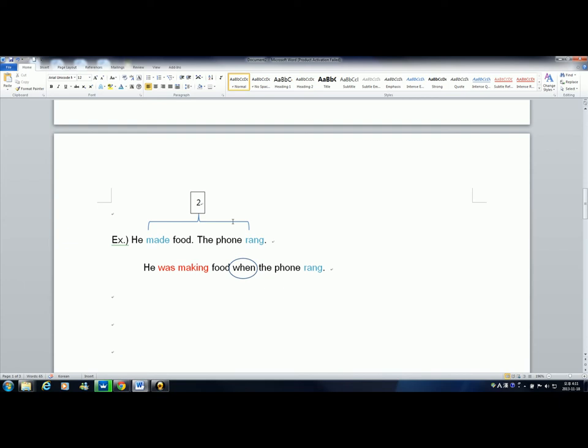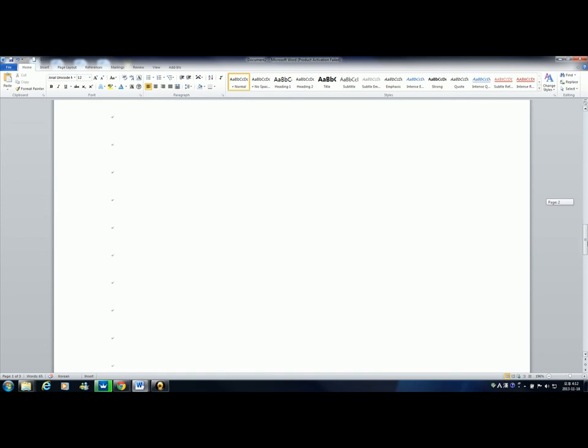So we don't really need to change anything grammatically with the second action, but definitely with the first action. It's not enough just to have two sentences here. It's not enough just to have the simple past. We have to make an interrupted action out of these two things because we need to show order. What happened first? What happened second? Let's look at one more example. Just one more.